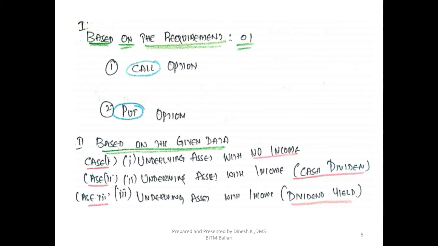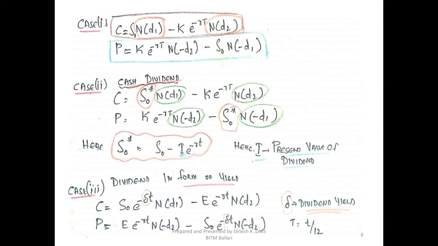So once this clarity is clear, then we need to understand thoroughly what data is being given, whether the data is for an underlying asset which has no income. If the underlying asset has no income, then what formula do I need to apply for a call as well as for a put? The put is equal to K, the strike price or exercise price, multiplied by e to the power of minus RT, that is time to expiry, into N of minus d2, minus S naught N of minus d1. So here we need to calculate N of minus d1 and N of minus d2 to substitute into the formula.